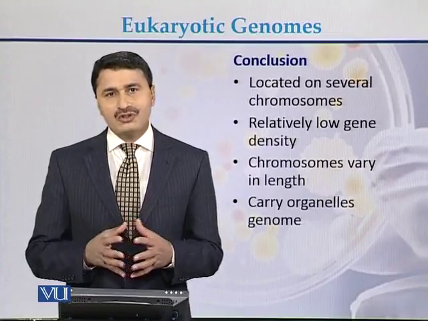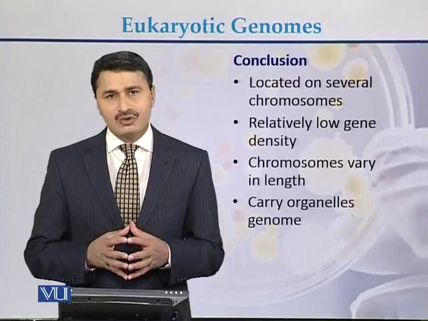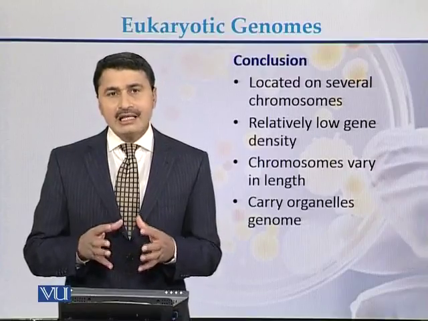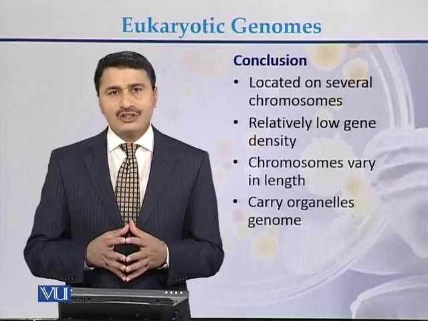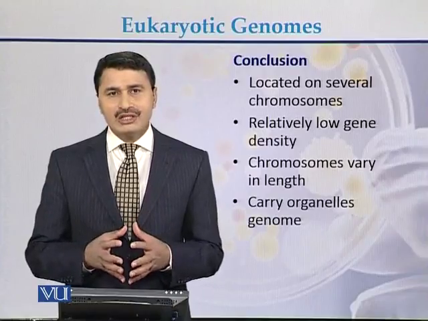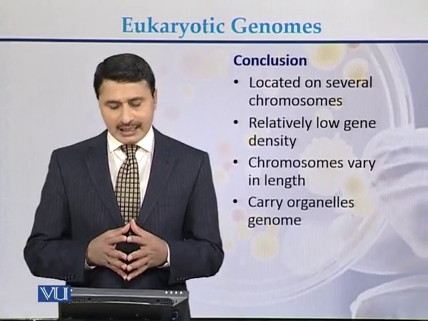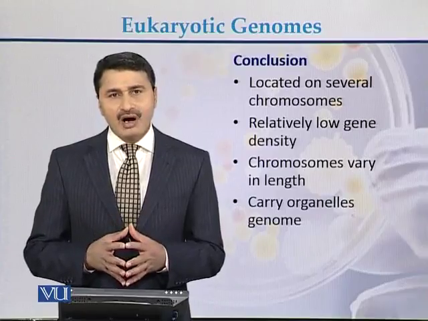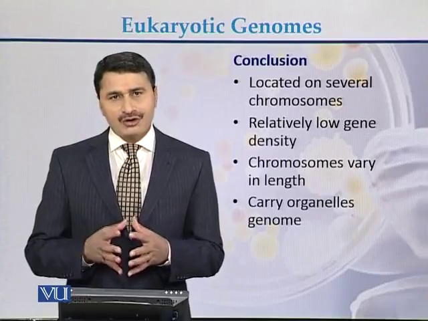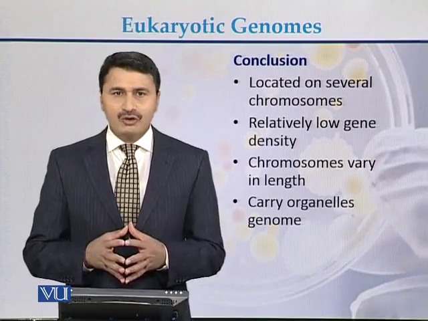Some of the chromosomes are large, and some of the chromosomes are small. In addition to the nuclear genome, which is present within the nucleus, there is also an organelle genome, that is in the form of mitochondria or in the form of chloroplast.